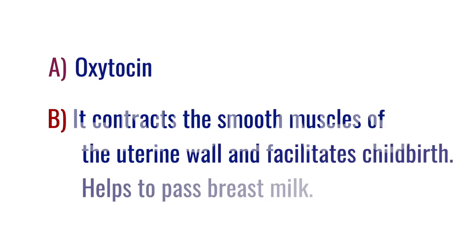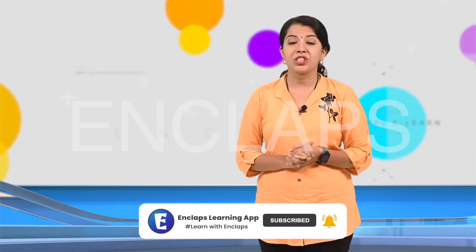It contracts the smooth muscles of the uterine wall and facilitates childbirth. It helps to pass breast milk. See you again with more interesting knowledge about hormones.